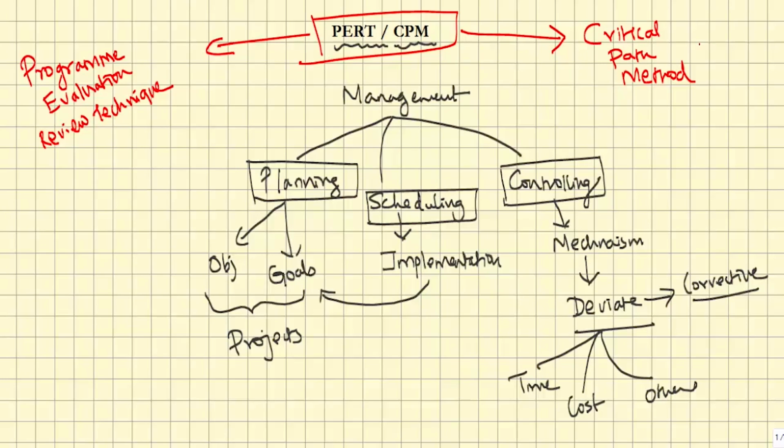So these two techniques, the PERT and CPM models, are extremely useful for the purpose of planning, scheduling and controlling the progress and completion of large or complex projects, or it is useful for carrying out the analysis of all these three managerial functions.